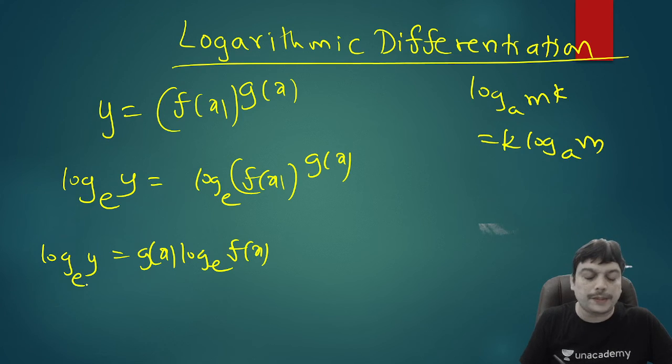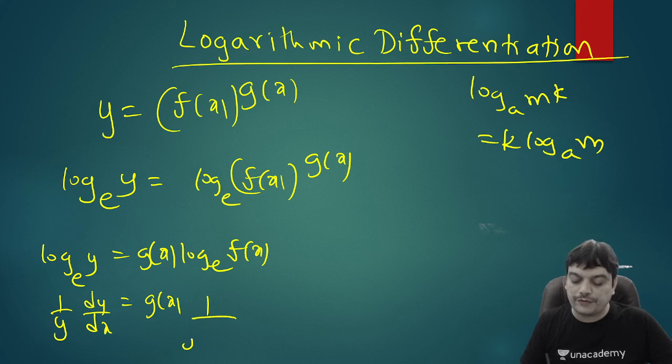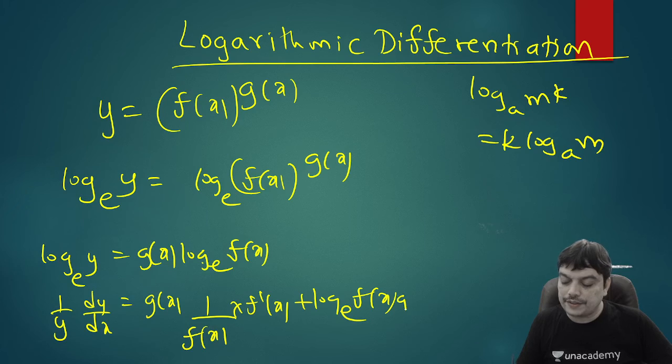Differentiate both sides with respect to x, you'll be getting derivative of log y as 1 by y dy by dx, because the derivative is with reference to x, not with reference to y. For RHS, apply product rule. So write g of x as it is, differentiate log f of x, for which you'll get 1 by f of x into f dash x. Because after differentiating log, you have to differentiate f also. Again, plus write log function as it is, differentiate g, you'll be getting g dash x.